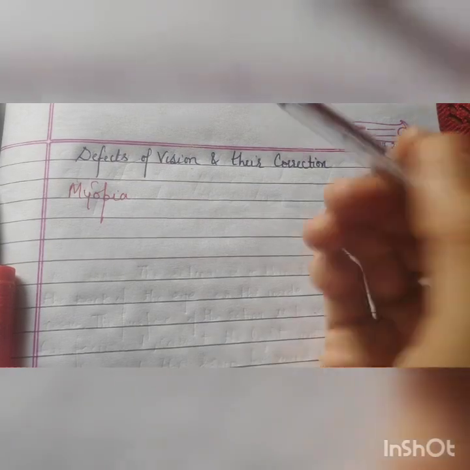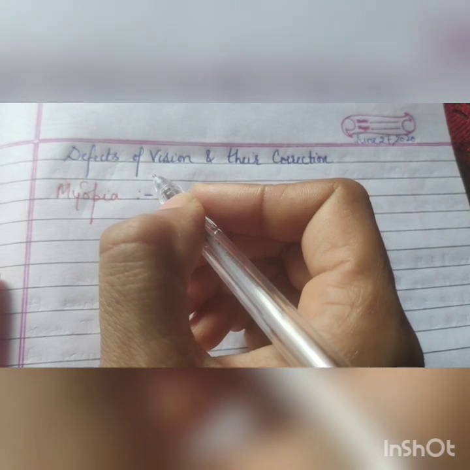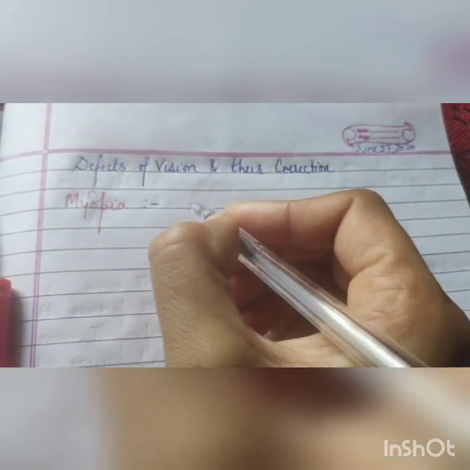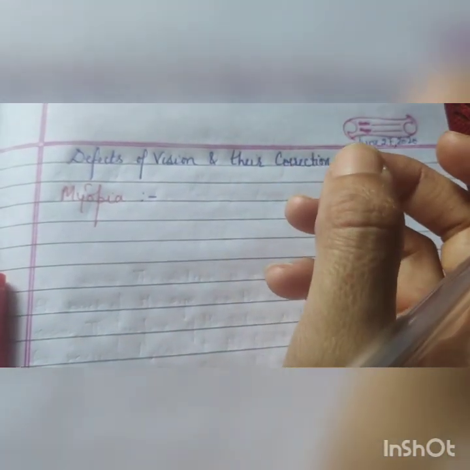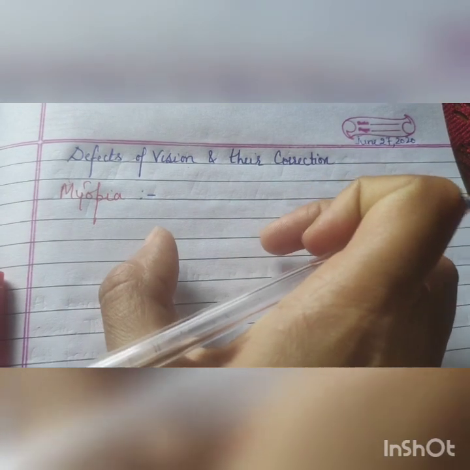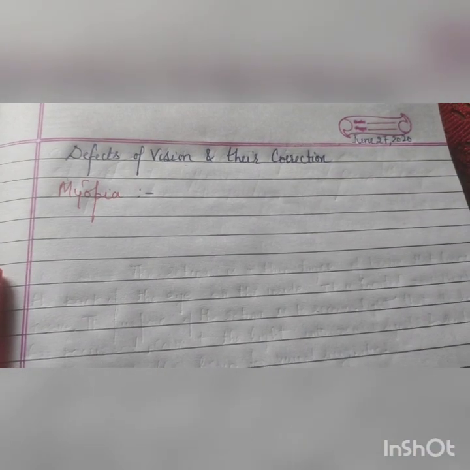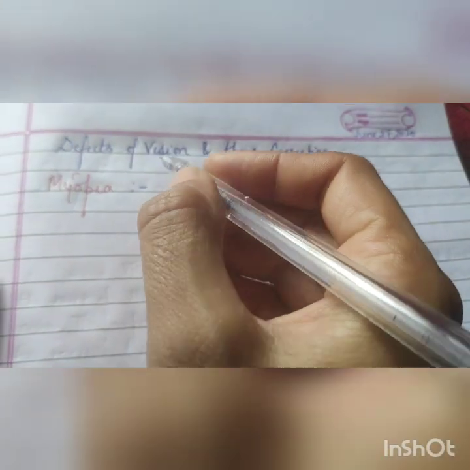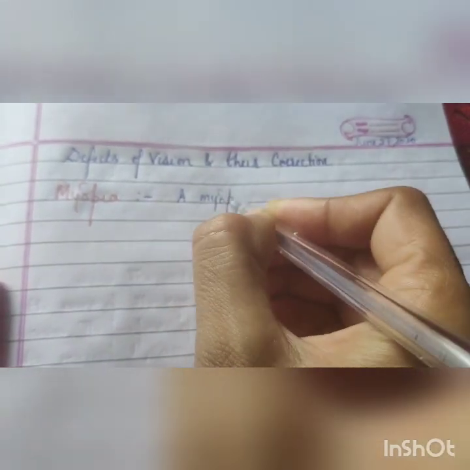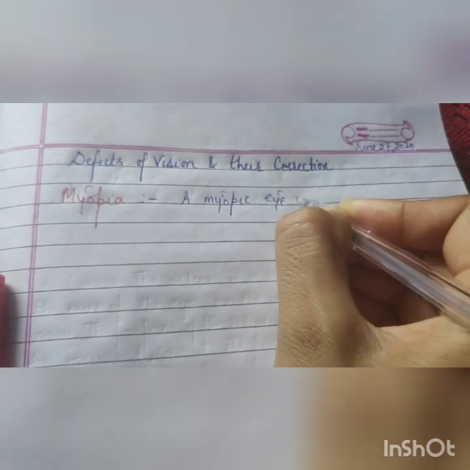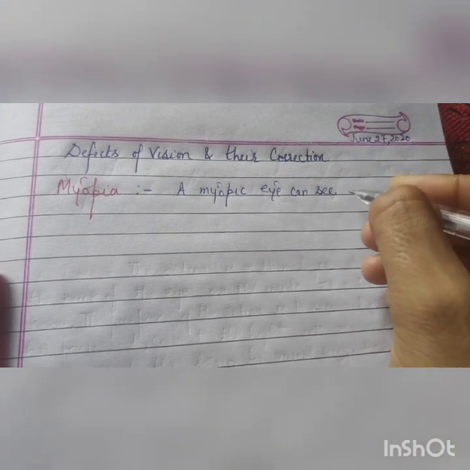Now, what is myopia? What does this mean? Myopia is a disease in which a person can see near objects clearly and can't see far objects. So you can write: a myopic eye can see near objects clearly.